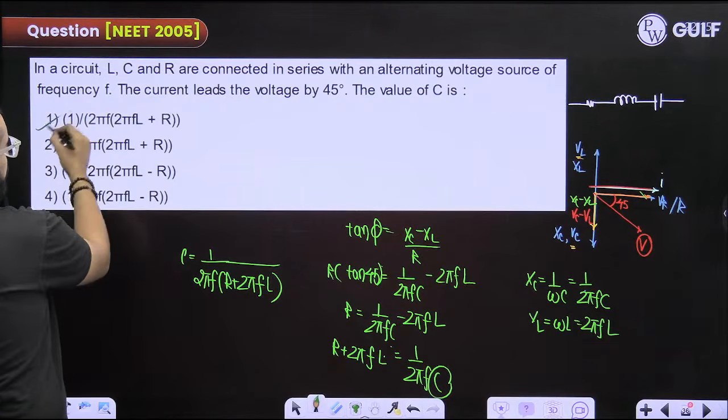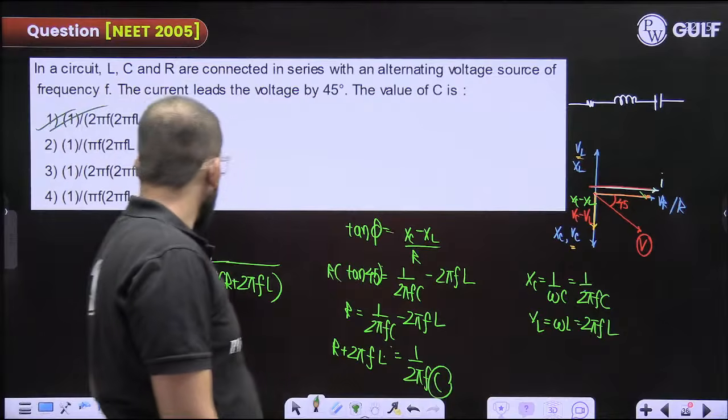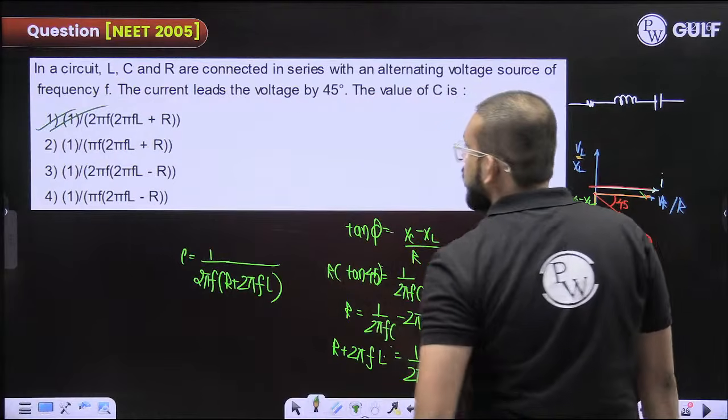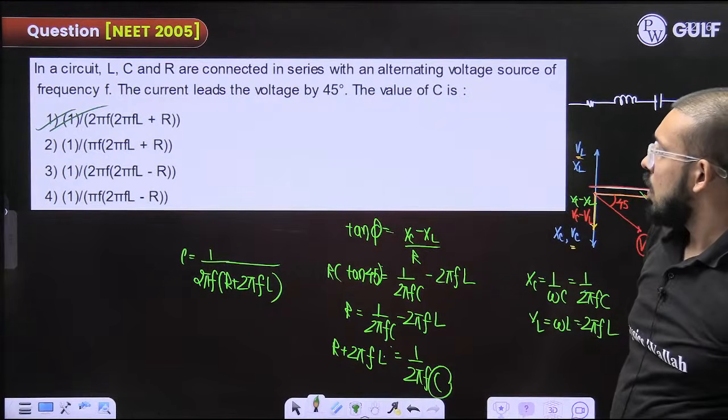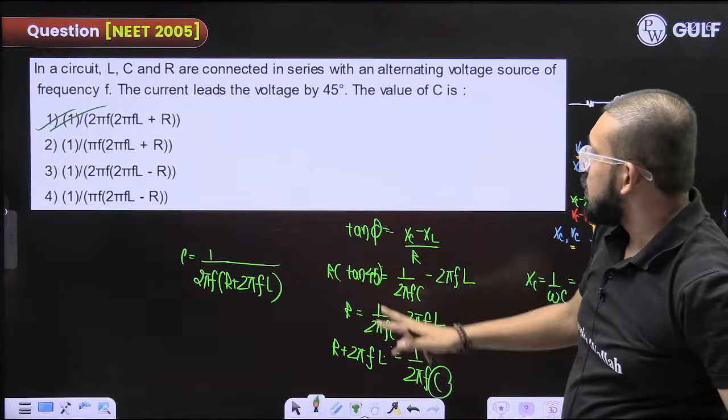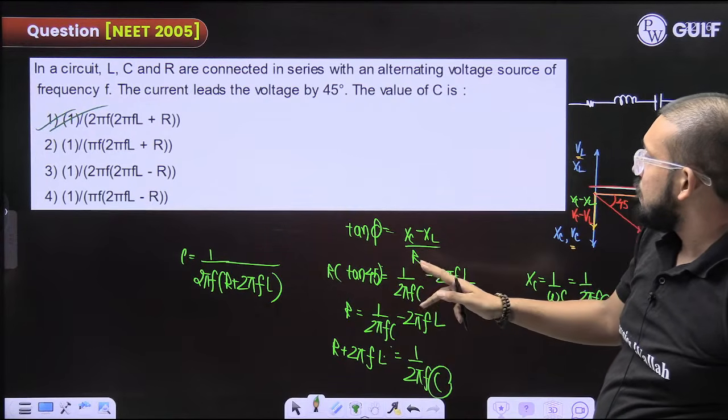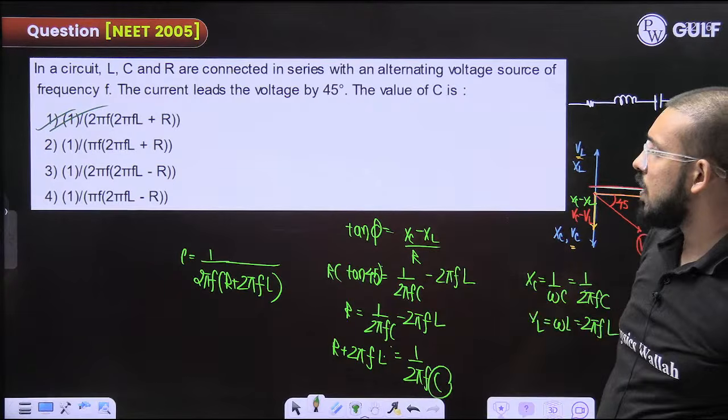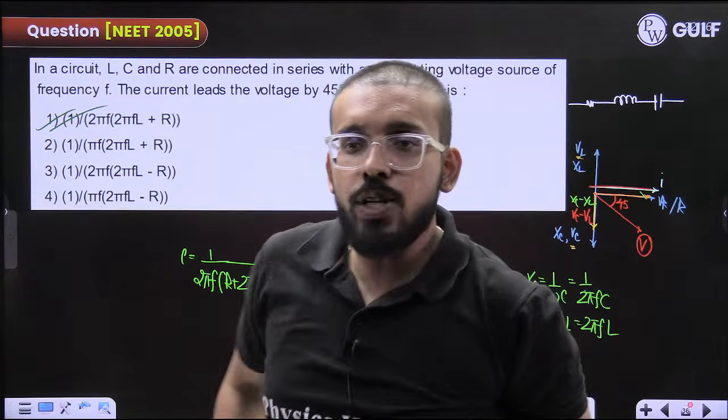Is this in the option? Yes. 1 upon 2 pi F into R plus 2 pi FL. Fine. One second. Here is a minus. Okay, fine, done. Clear? Any doubt, any query?